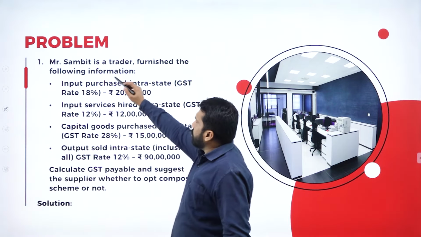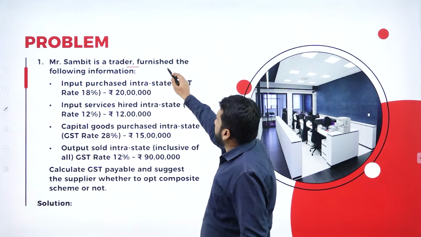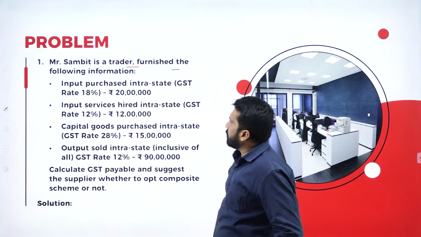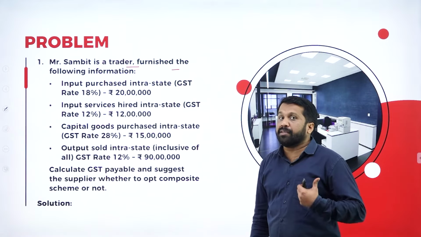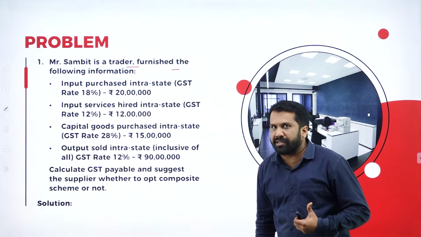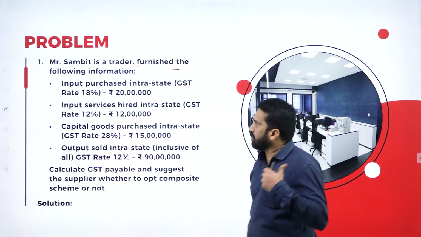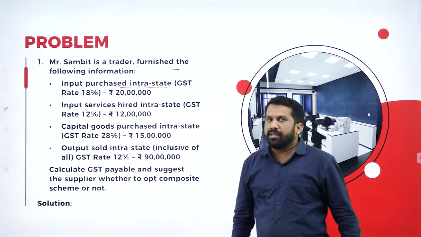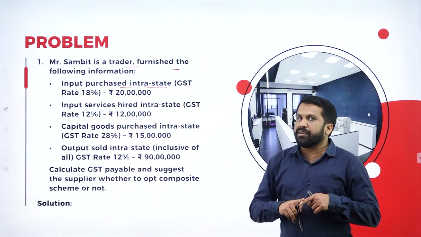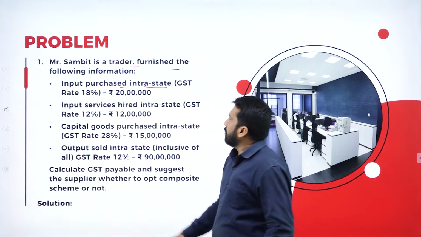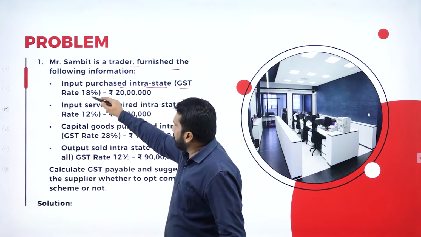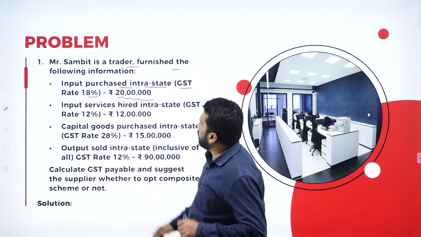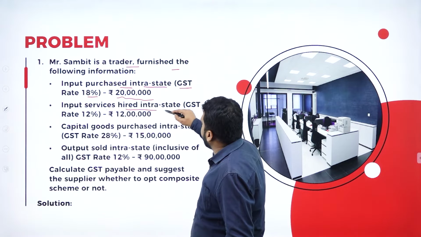Now, Mr. Sambit is a trader, furnishes the following information. What are the information? Input purchase. So, input means always remember it is a purchase. On purchases, whatever tax calculated, we call it as input purchase. Input purchased intrastate. Intrastate means within the state. Interstate means one state to another state. What is the GST rate? 18%. What is the value of the purchase? 20 lakh.